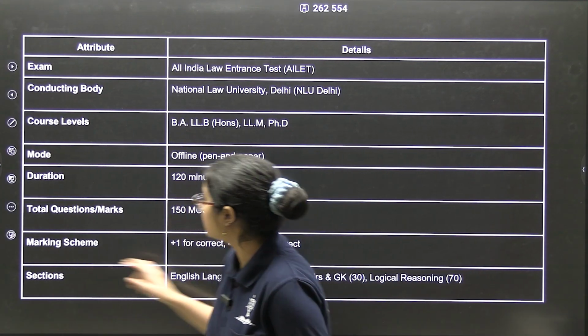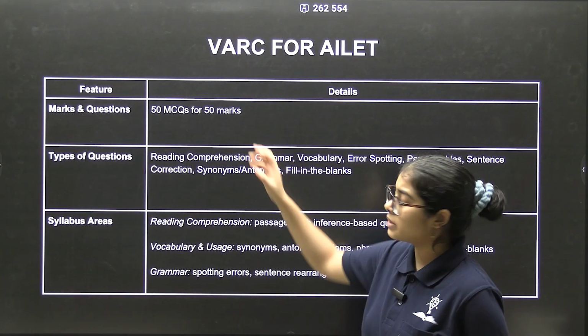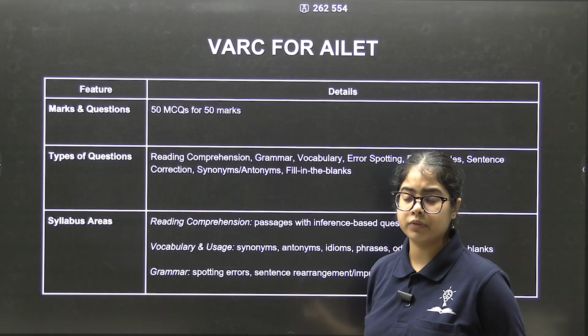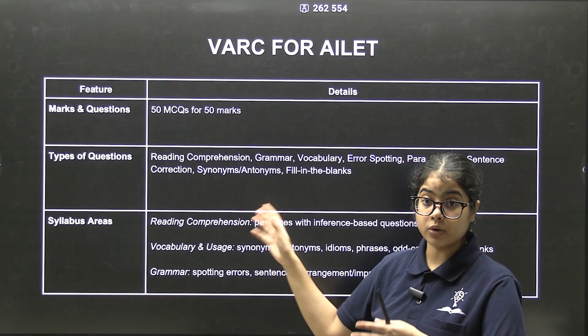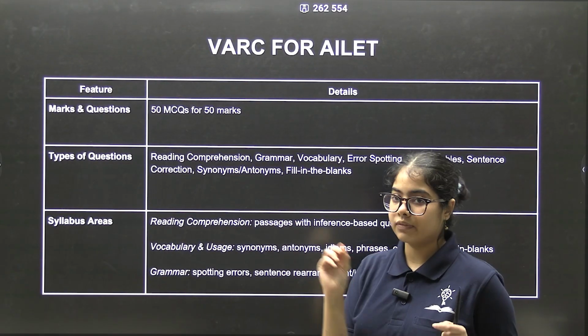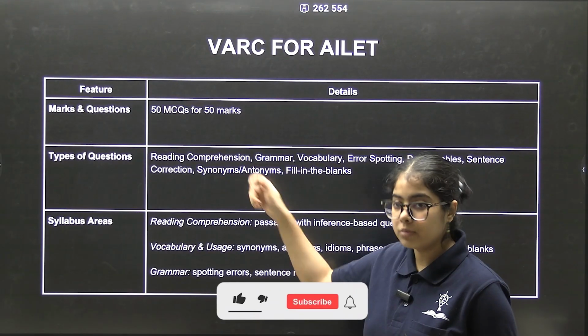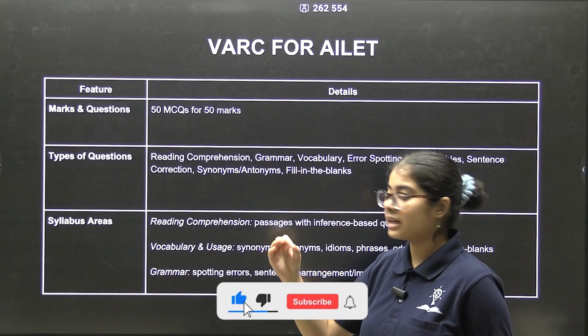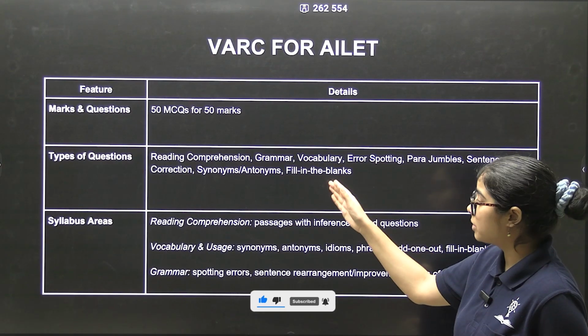So now let's get into the discussion of specifically VARC. VARC is 50 MCQs for 50 marks, +1 for correct, minus 0.25 for incorrect. Now, the types of questions that you're going to get are a little different from CLAT, okay? They're more inclusive. So, there are going to be RCs, but other than RC, there's also going to be grammar questions. There's also going to be vocabulary questions.